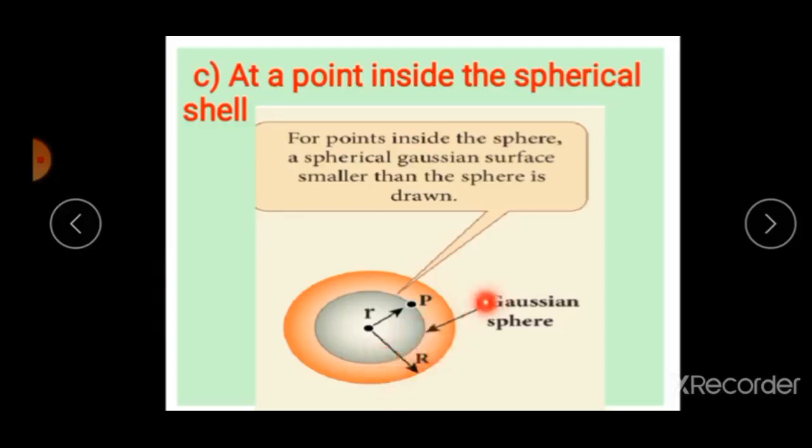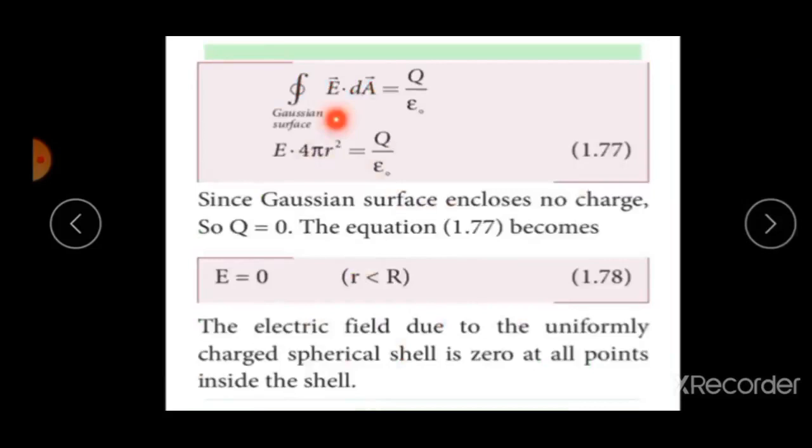It's nothing but P. P dash is on a Gaussian surface at a distance small r, and we take the spherical shell at a distance capital R. The total electric flux crossing the Gaussian sphere normally in outward direction, already you know the formula, electric flux E vector into dA vector is equal to, by Gauss law, Q by epsilon naught.